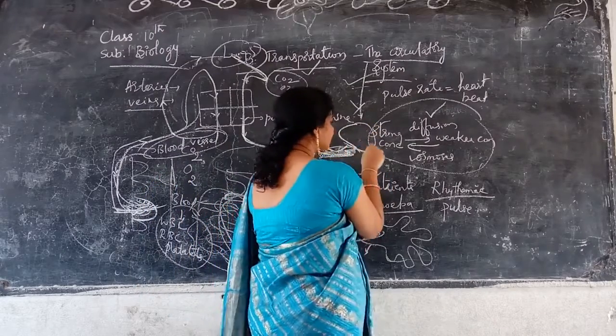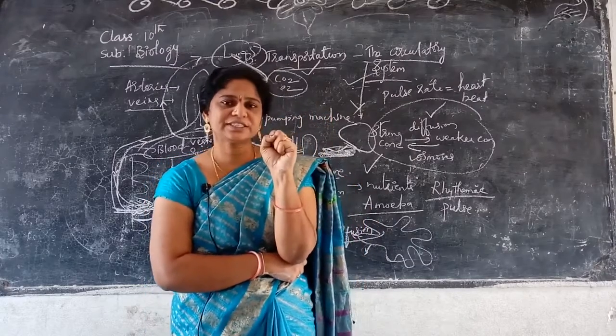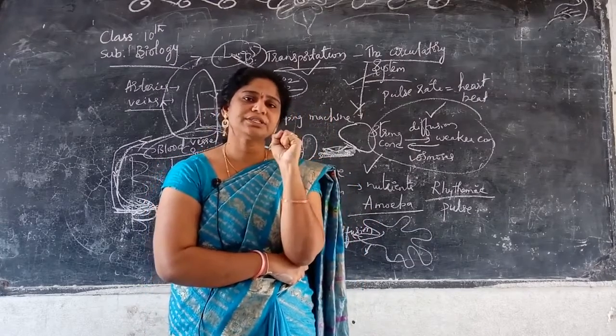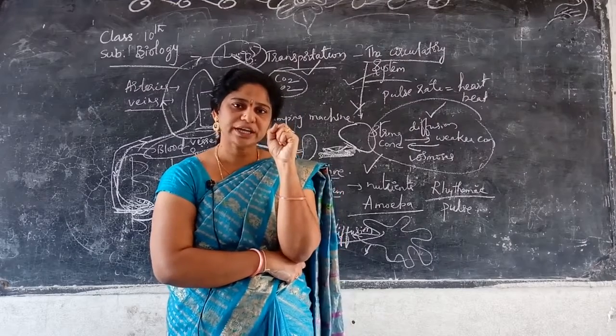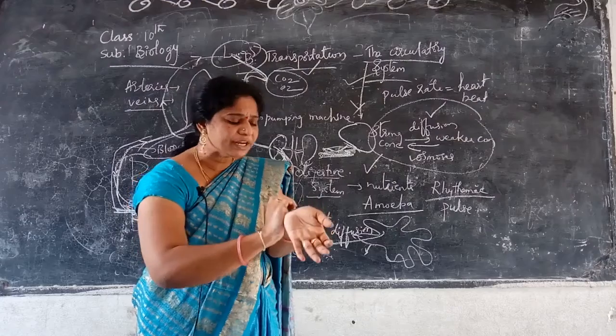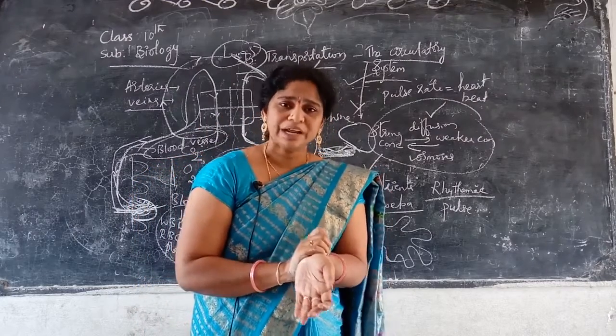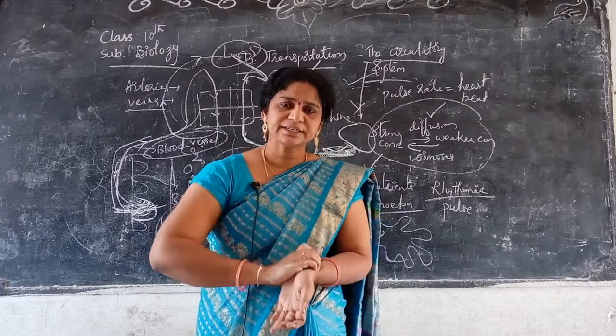What is this called? Pear shape. Wrist size. What is the size? What is the sound? What is the rhythmic? Lub dub rhythmic. Okay? So I'll tell you what it is all about. When he is just knowing the heartbeat, the number of heartbeats per minute, is it correct or not?